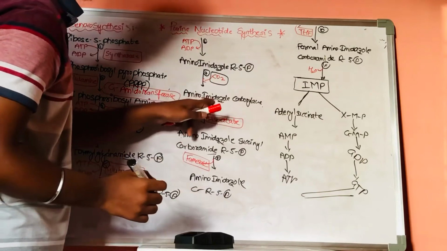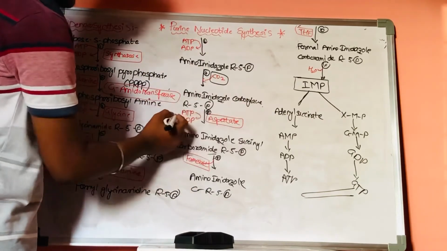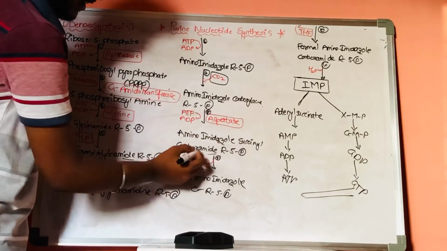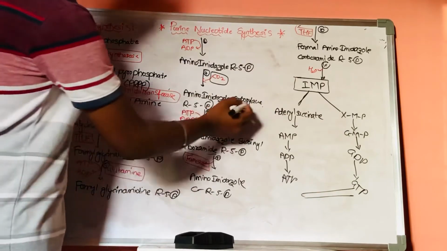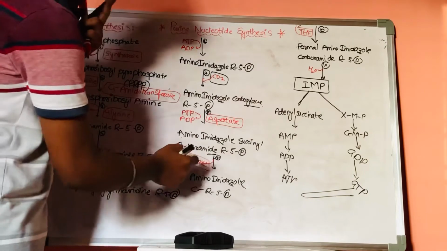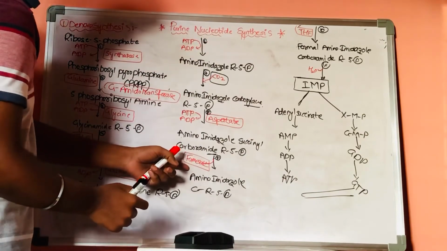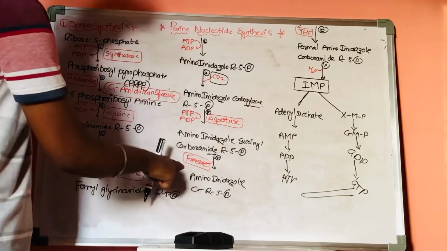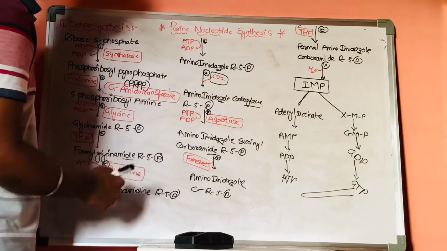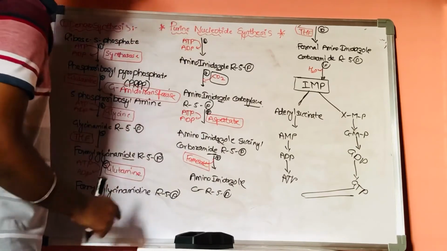Now, this amino imidazole carboxylase ribose 5-phosphate with the help of aspartate and ATP will result in the formation of amino imidazole succinyl carboxamide ribose 5-phosphate. Here the carboxylase will be converted into carboxamide, and in the ninth step there is a release of fumarate, and it is an intermediate step of the TCA cycle. Now this amino imidazole succinyl carboxamide ribose 5-phosphate will get converted into amino imidazole carboxamide ribose 5-phosphate.